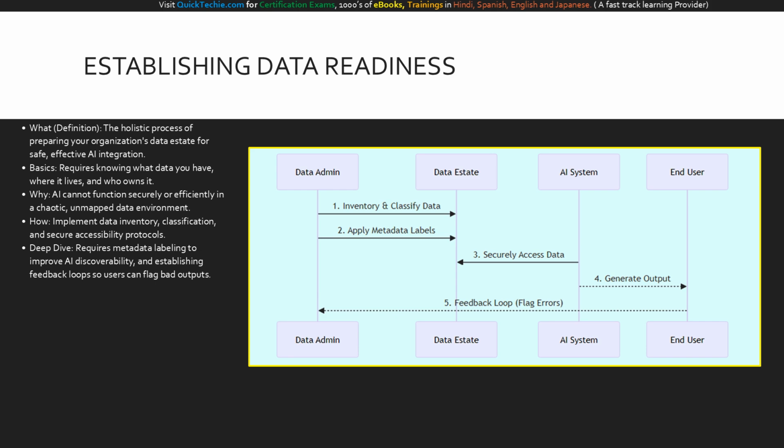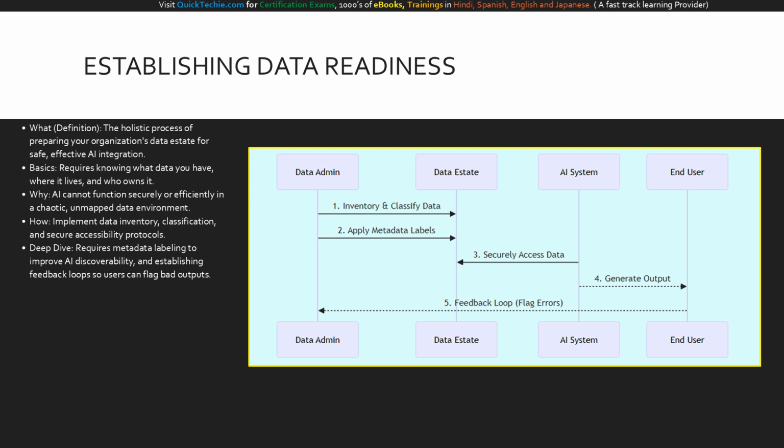How do you achieve readiness? It starts with data inventory and strict classification. You must ensure AI systems can access the right data sources securely and efficiently. For the deep dive, consider the technical enablers, metadata, and labeling. Tagging your data dramatically improves the AI's ability to discover relevant facts. Furthermore, true data readiness requires human feedback loops. You must enable your users to flag inaccurate AI outputs so the underlying data can be corrected and improved over time.